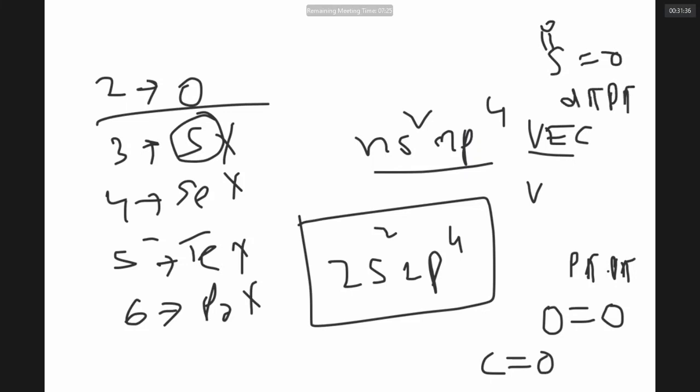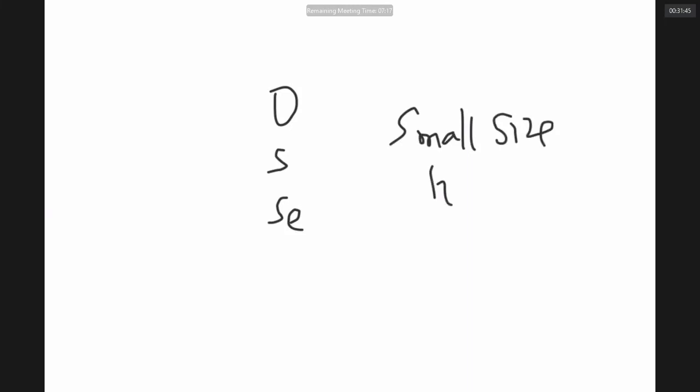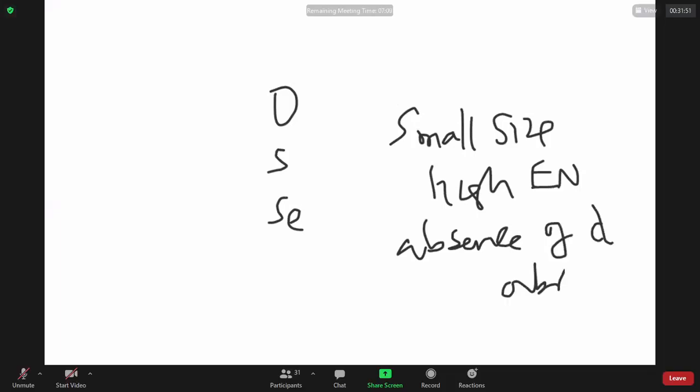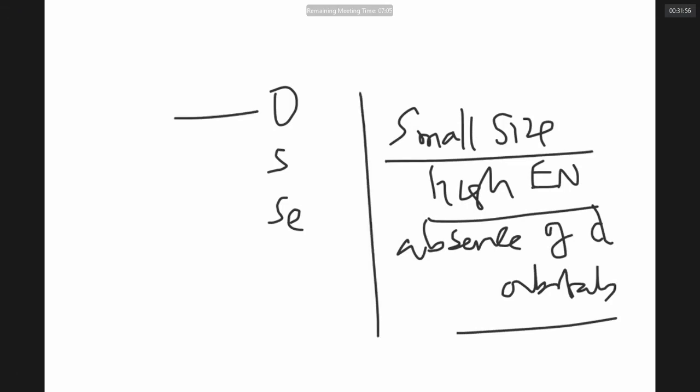Always the first element behaves differently from the rest because of the small size, high electronegativity, and absence of d orbitals. Due to these three reasons, the first element of any group always behaves differently from the rest, known as anomalous behavior.